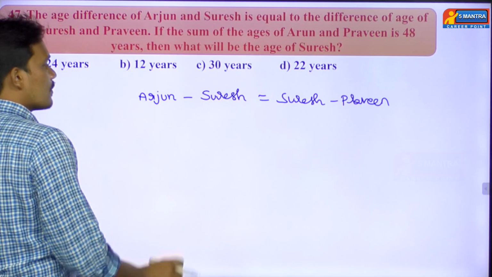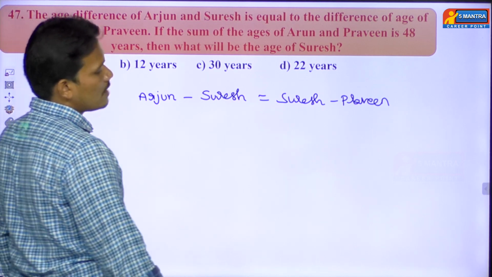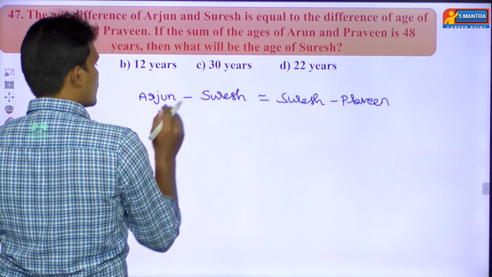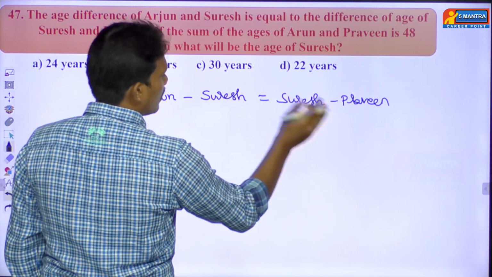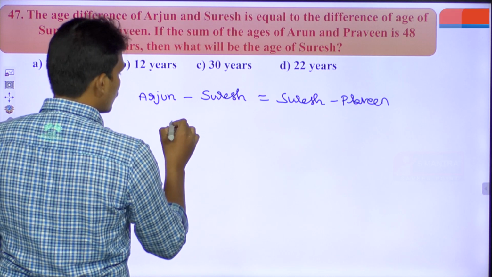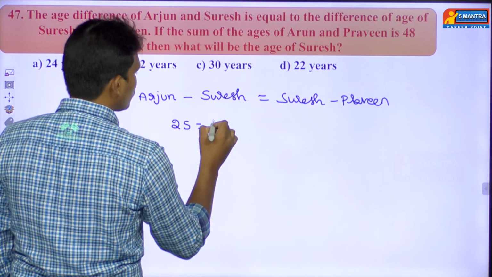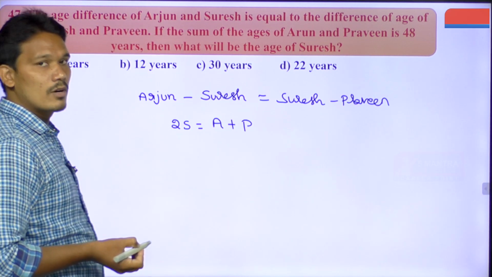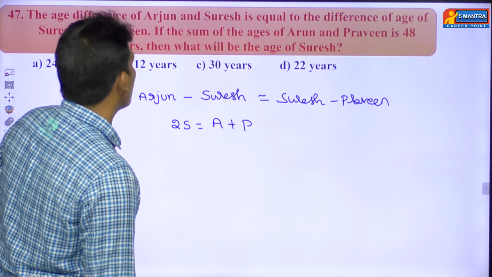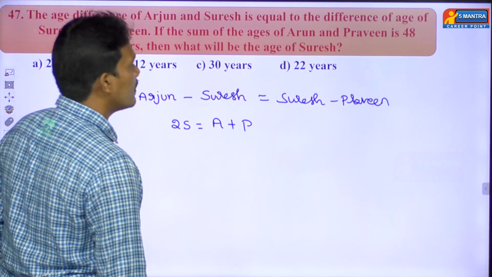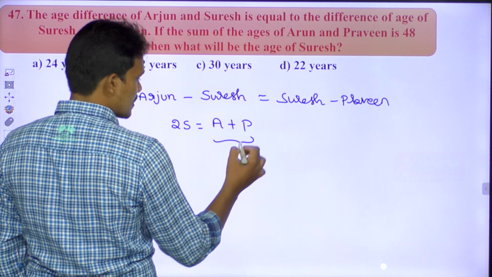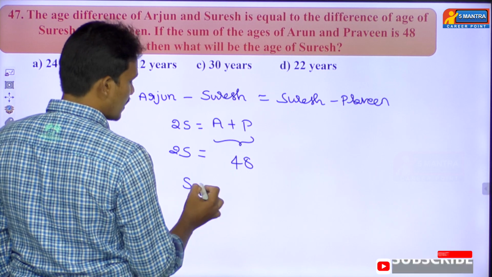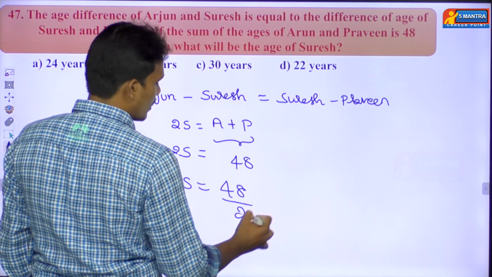Whatever the age difference between Arjun and Suresh, the same age difference will be there between Suresh and Praveen. Yes, here just get Praveen to the left side, and get Suresh to the right side. So 2 times Suresh, or 2S, is equal to Arjun plus Praveen. Next point, the sum of the age of Arjun and Praveen is 48, he has given this sum equal to 48. So that value equals 2 times Suresh. So Suresh's age will become 48 by 2, that value equals 24.